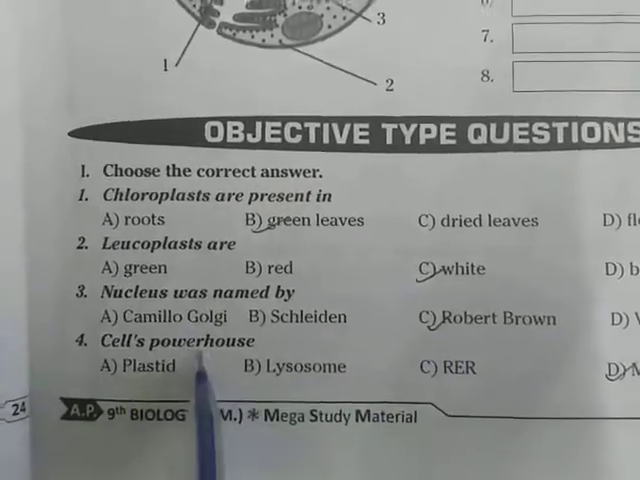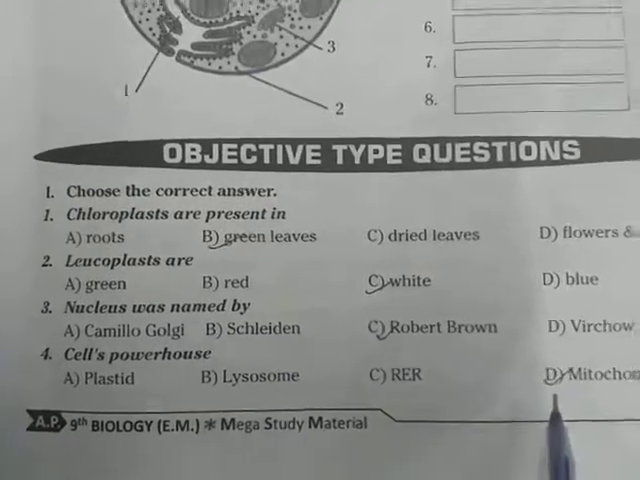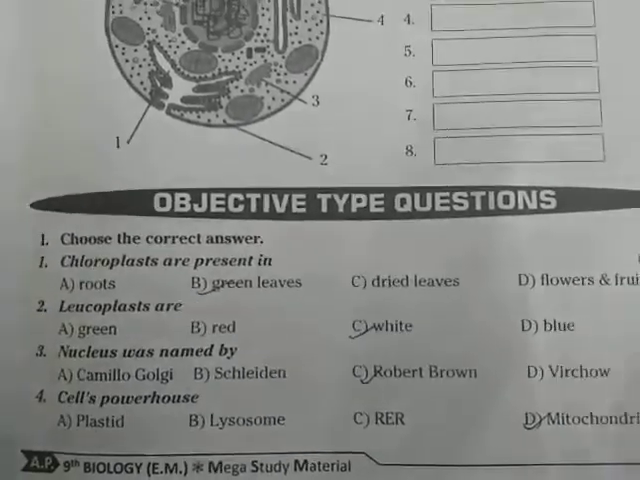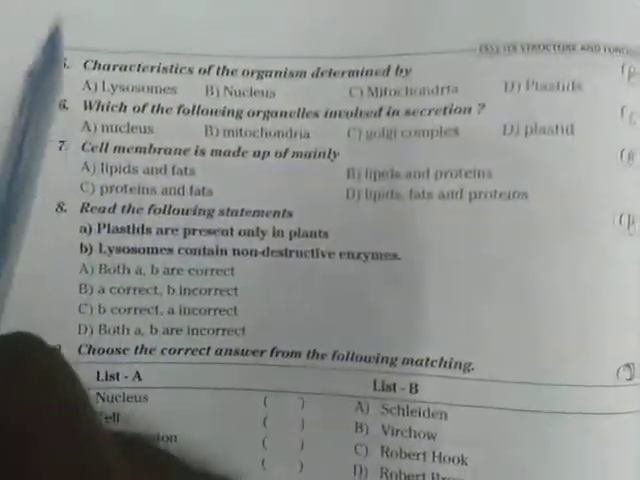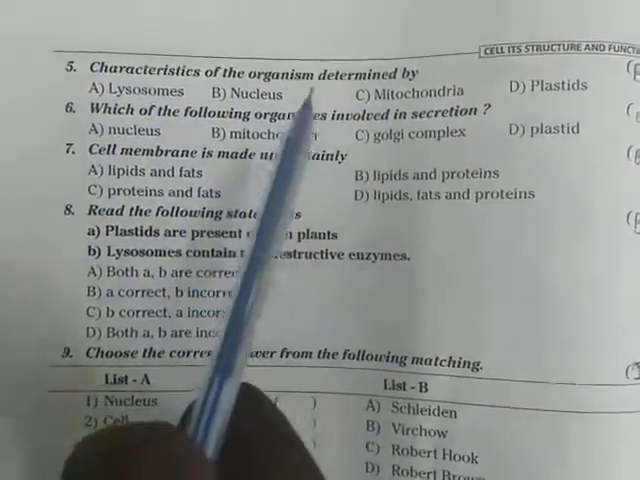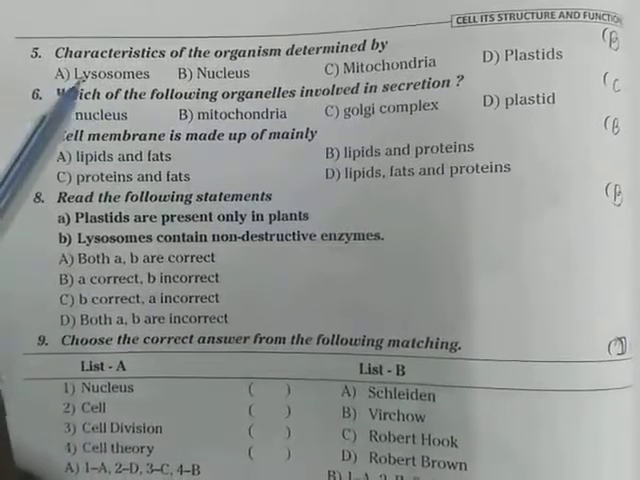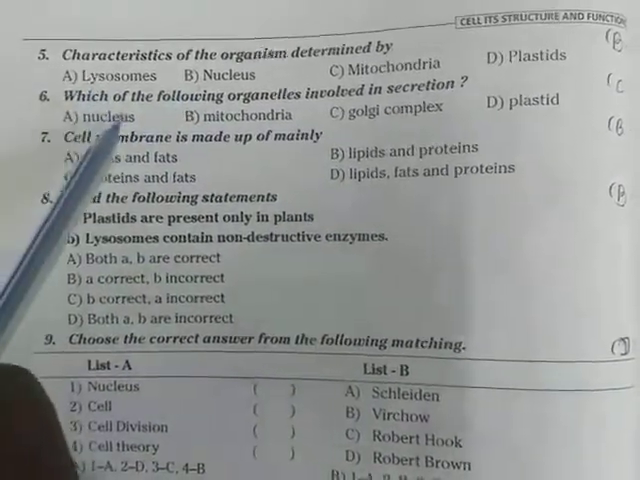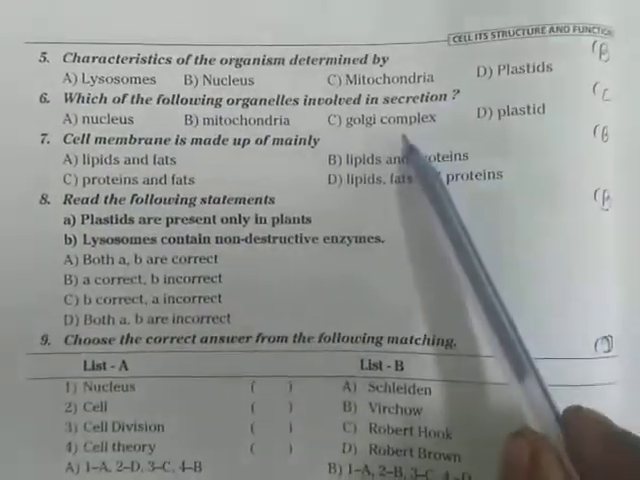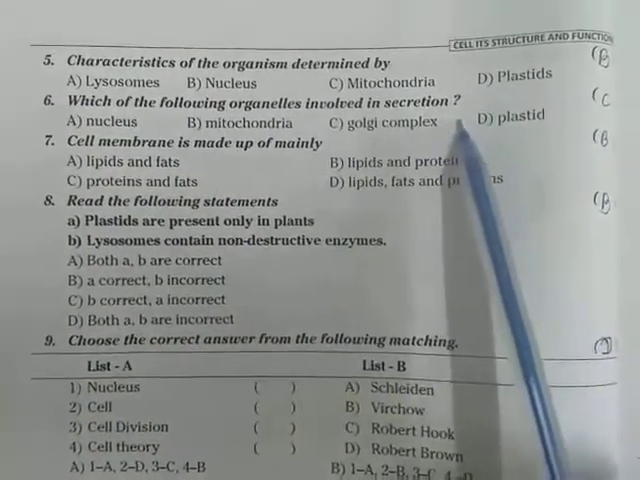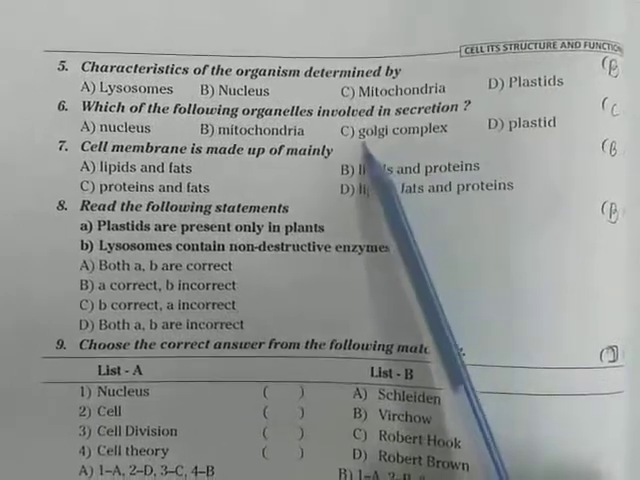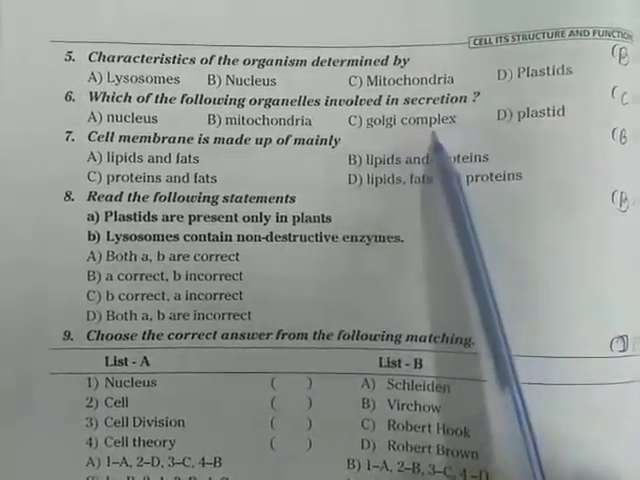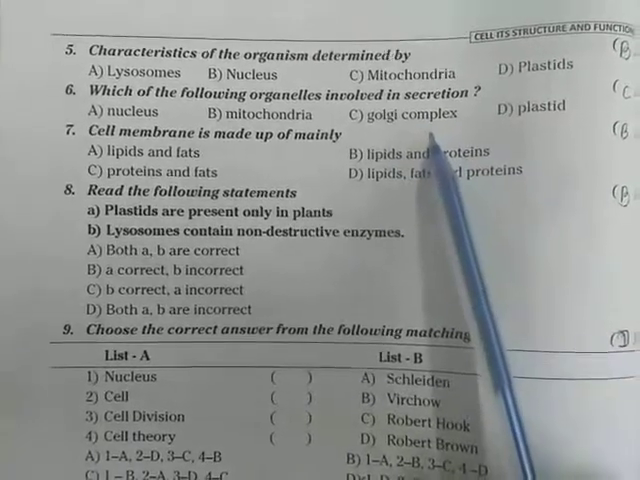Next, cell's powerhouse. Mitochondria is also called cell's powerhouse. Next bit. Characteristics of the organism are determined by nucleus. Next, which of the following organelles is involved in secretion? Golgi complex is involved in secretion. It secretes various materials. It is involved in transportation also.